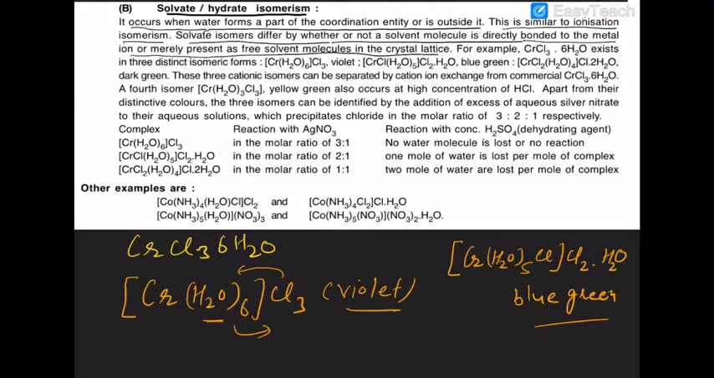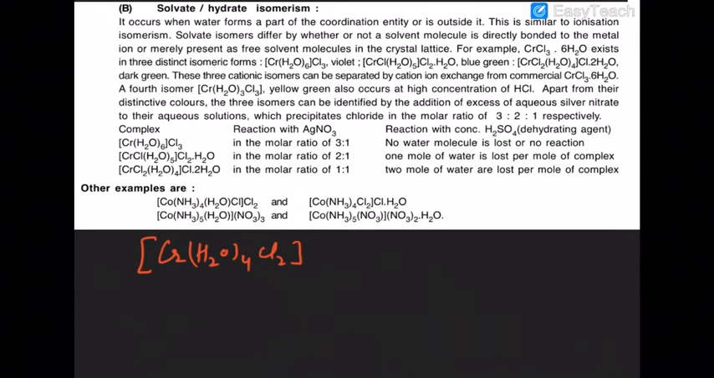Now, what can happen the third time? Now, if the two chlorine atoms become the secondary valencies and only one chlorine becomes the primary valency, and two water molecules are outside the sphere, then what do you have? Now you have a dark green color complex. Are you sure about that?